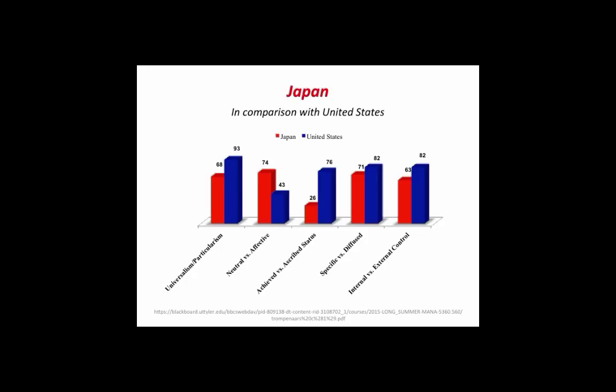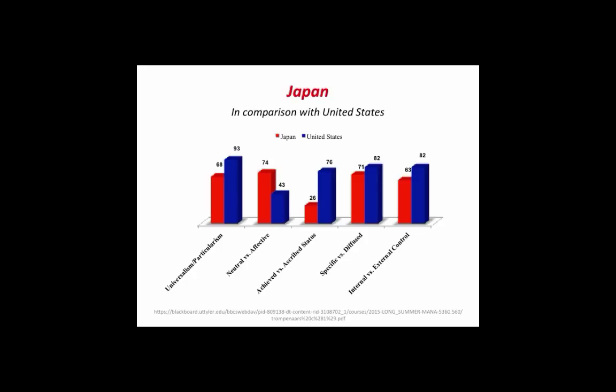According to Trompenaars' variables for universalism versus particularism, Japan scored lower than the U.S. Universalism is the belief that ideas can be applied everywhere without alteration, whereas particularism is where circumstances dictate how ideas and practices should be applied. In neutral versus affective, Japan scored higher than the U.S. because the Japanese have a higher degree of control in expressing emotions and are able to keep their emotions to themselves in order to save face.